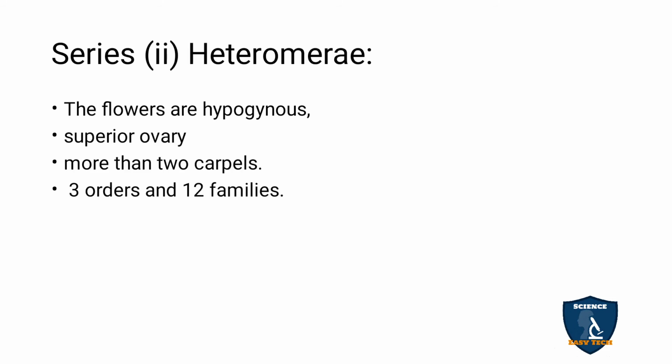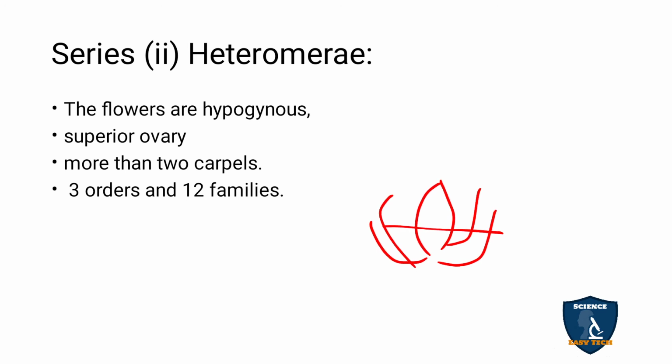Heteromerae: here the flowers are hypogynous and possess a superior ovary. Hypogynous means the ovary is above; from the base of the ovary, calyx, corolla, and androecium will develop. When you take a cross section of the ovary, you get more than 2 carpels. It contains 3 orders and 12 families.